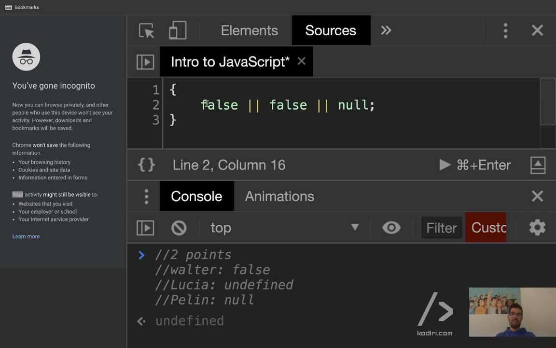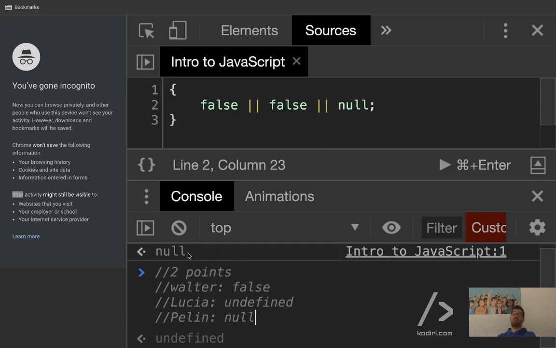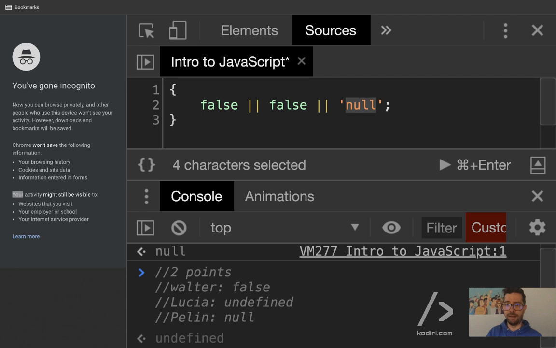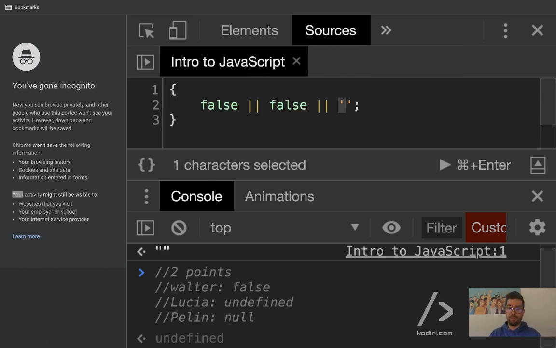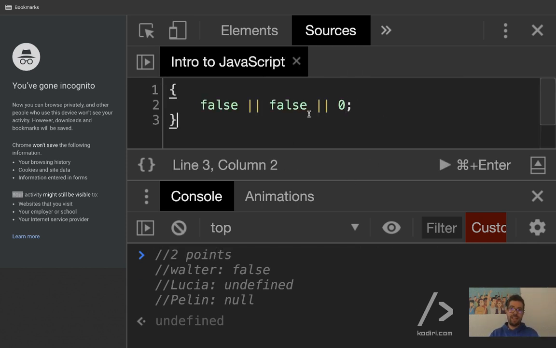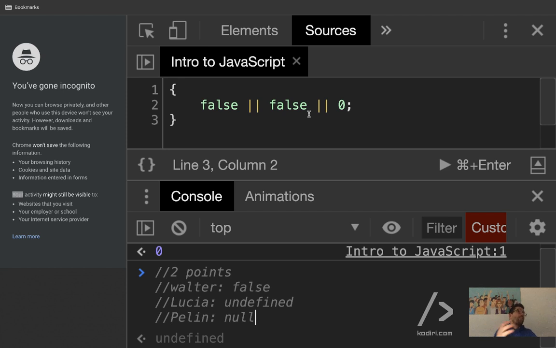Because even though null is falsy, it's like typing false, it's like typing an empty string, whatever. With the OR operator, if everything is falsy, the last element will be returned. So if we try that, you see it returns null. What if I put an empty string? Empty string, correct. What if I put 0? 0. Not because it's truthy, it's because it's the last one.